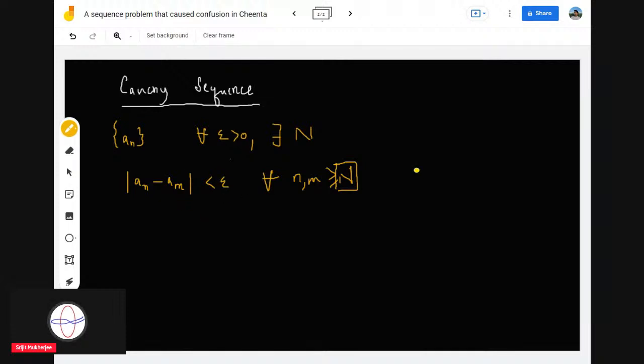In some sense, the difference between an and am is decreasing, going towards 0. So this is what the Cauchy sequence is trying to enforce into the idea of convergence.